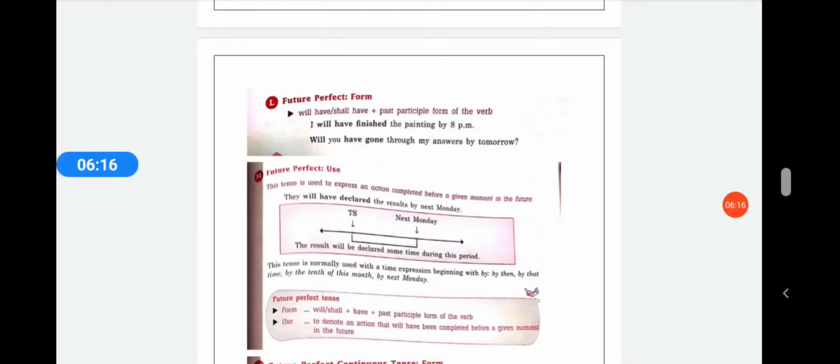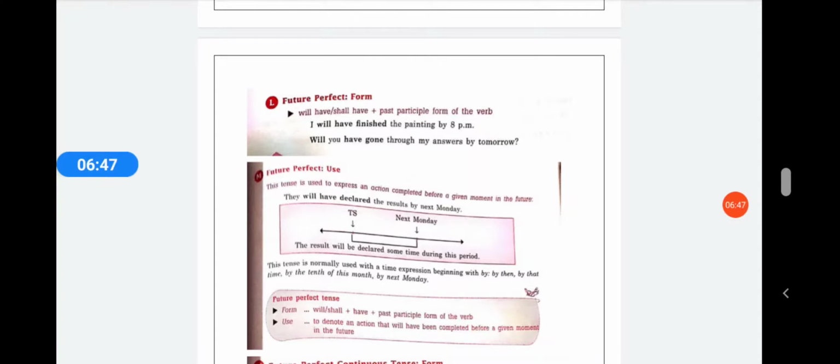Here what you're talking about is, by next year I will have saved 1 lakh rupees. Now you are saying that by next year I will have saved 1 lakh rupees. So now you are talking about the future, but you are saying that मैं अगले साल तक तो 1 लाख रुपए बचा चुका हूँगा.